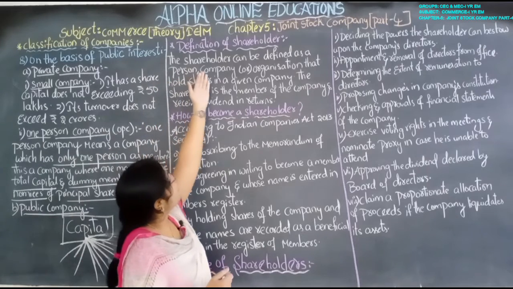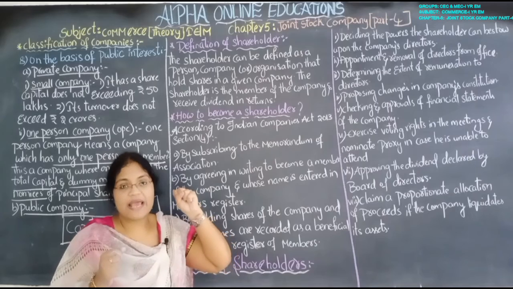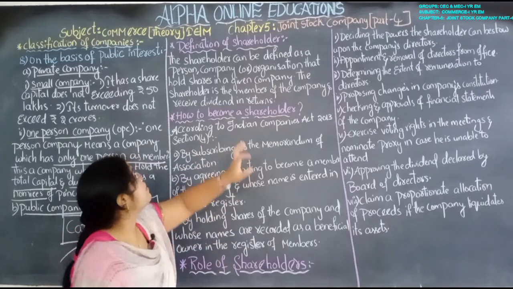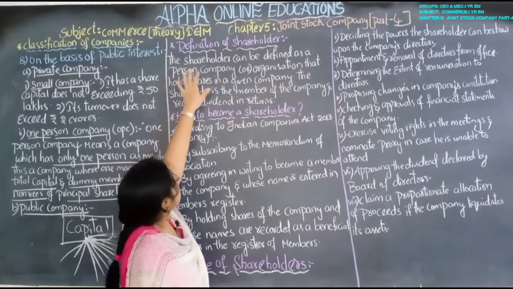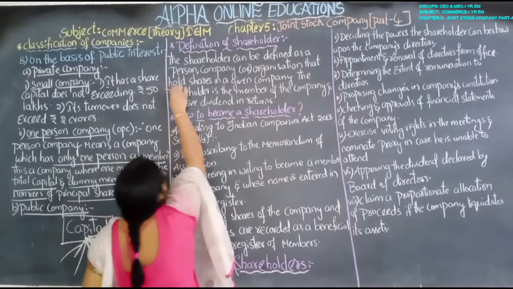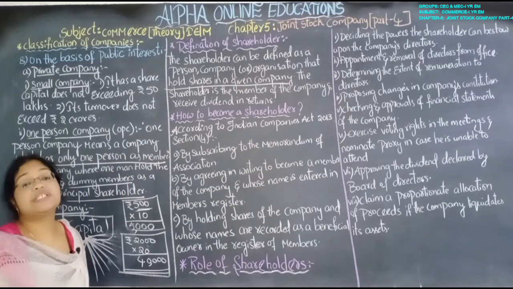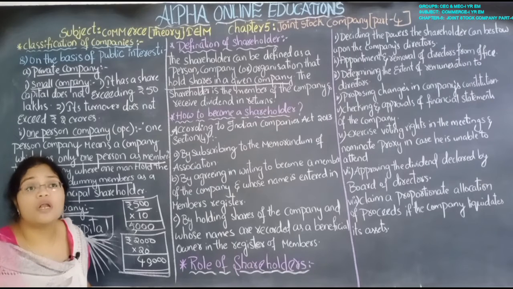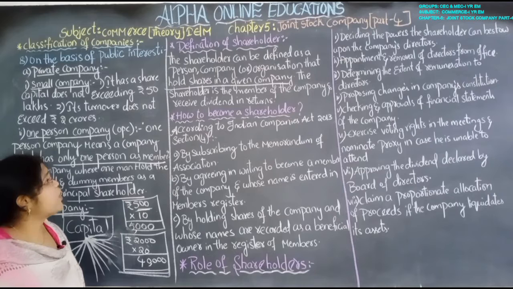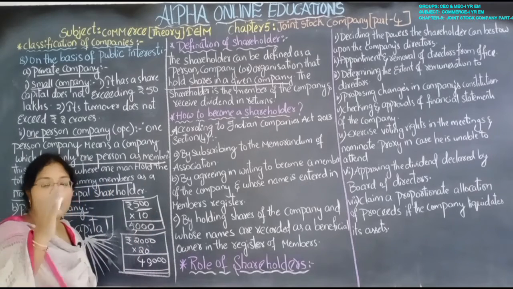Now see the definition. Who is the shareholder? The one who is holding the share. A shareholder is defined as the person, company or organization that holds the shares in a given company. Whoever holds the shares of the company is known as a shareholder. The shareholder is a member of the company, and actually he is the owner.